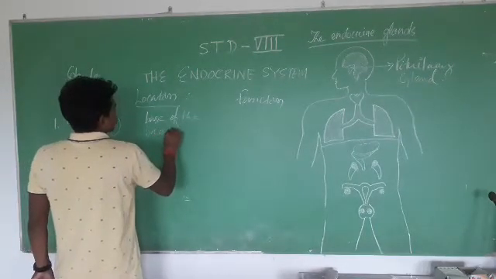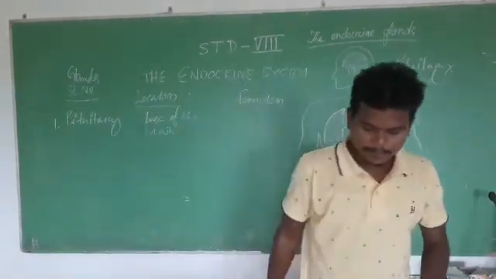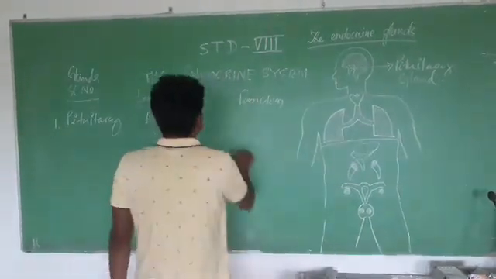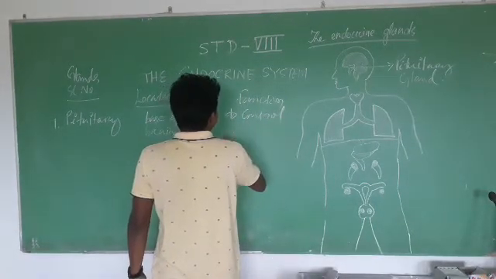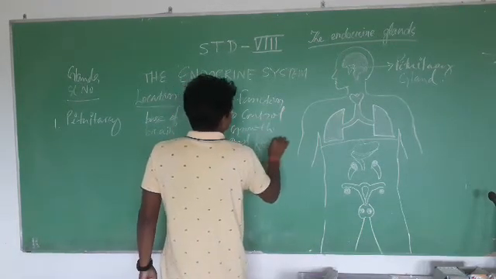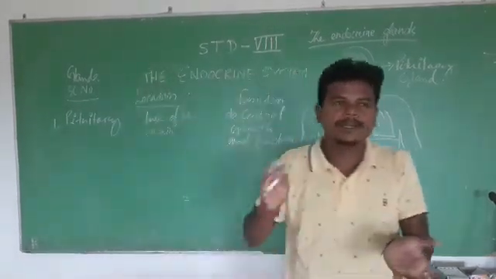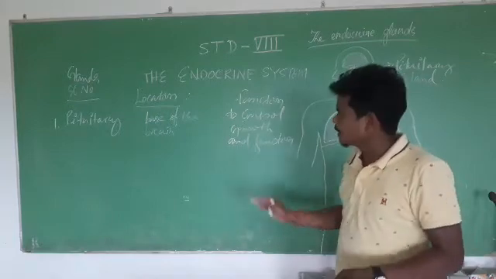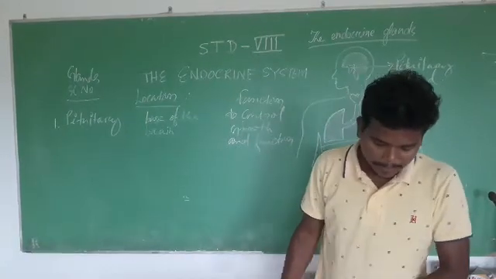The function is to control all the other glands, to control the growth and functions of the other glands. Because the pituitary gland is in the base of the brain, and the brain is a control system, we know, so it controls all the other glands. That is why the pituitary gland is also known as the master gland.